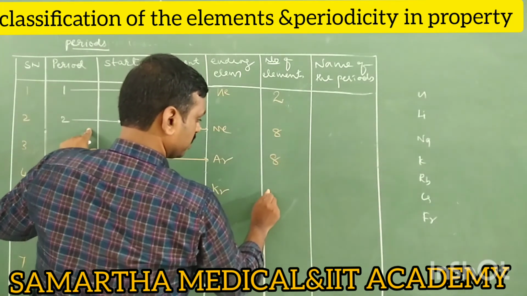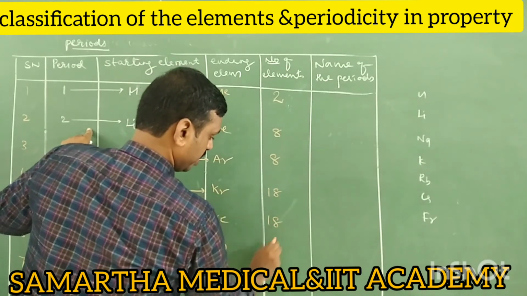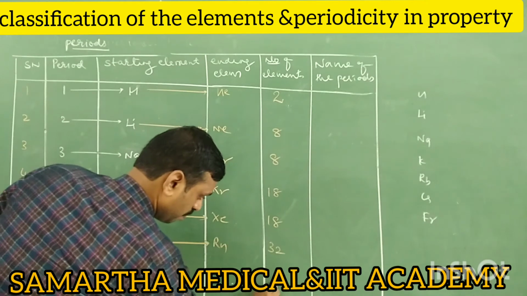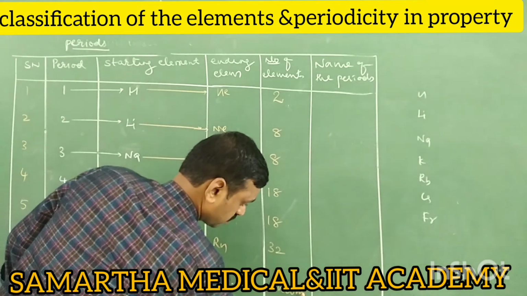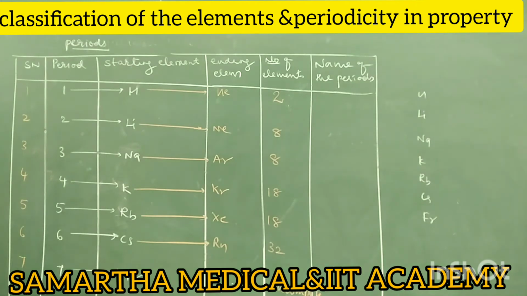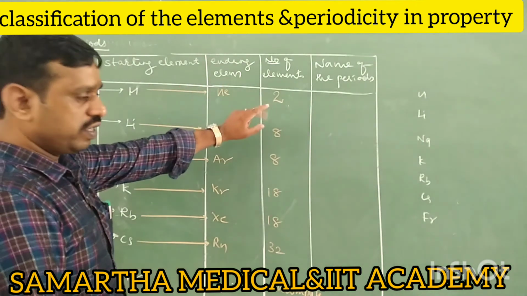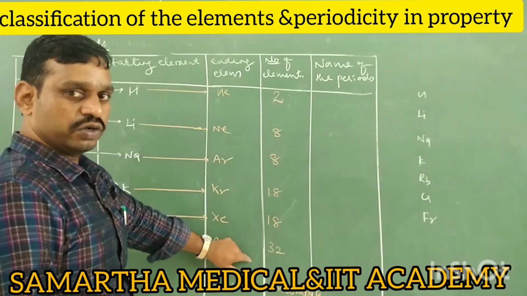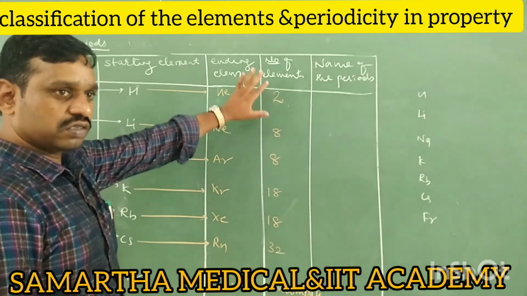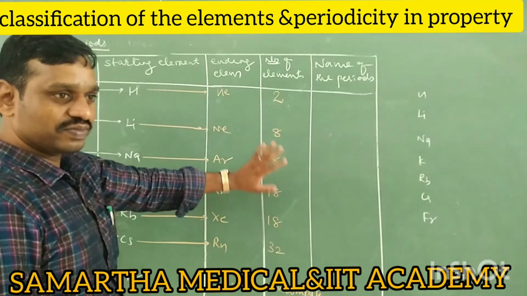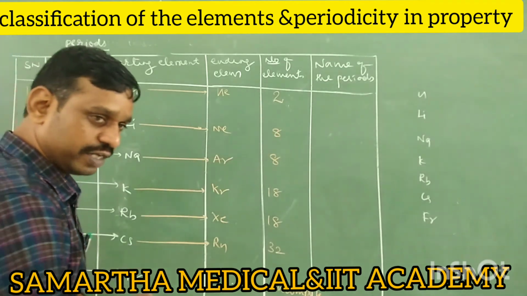Next, 8, 18, 18, 32, and the last is incomplete. Remember these are magic numbers. We'll discuss them later. 2, 8, 8, 18, 18, 32. These numbers are called magic numbers. You just remember the order.